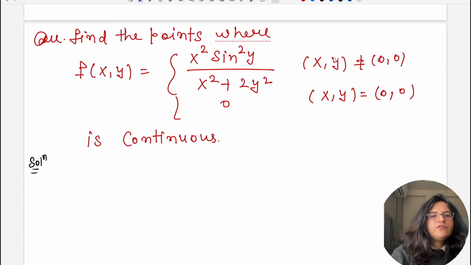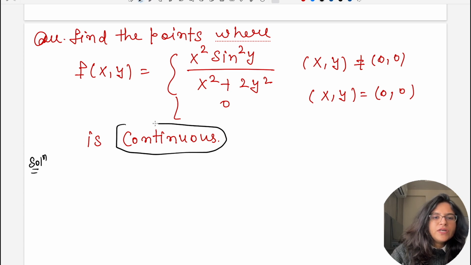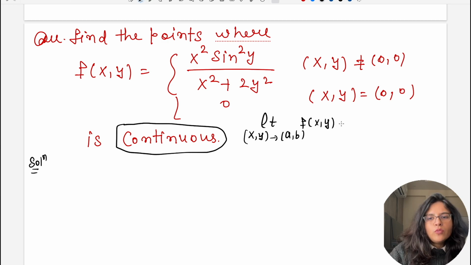इसमें क्या पूछ रहा है? Find the points where this given function is continuous. You know that this is a two variable function and you know continuity का क्या मतलब होता है? When I say that a function is continuous at a certain point, then it means limit (x,y) approaching (a,b), the value of this limit is equal to the value of the function at (a,b). Then we can say that the function is continuous at that point. Now फंक्शन का जो वैल्यू है यहाँ पर ज़ीरो है, हम (0,0) पर चेक कर लेते हैं.